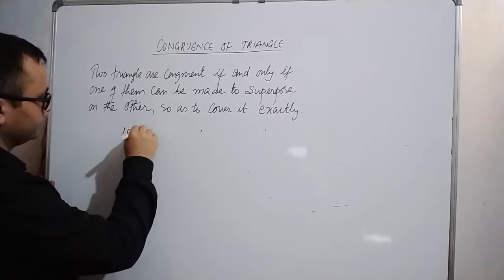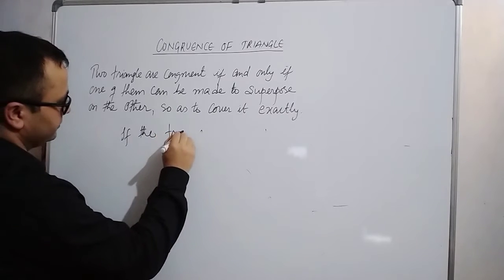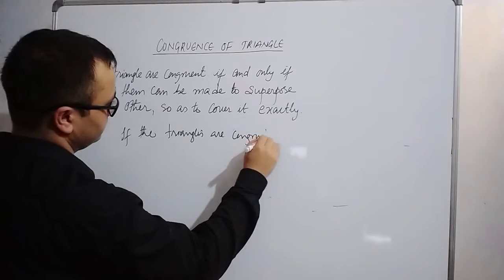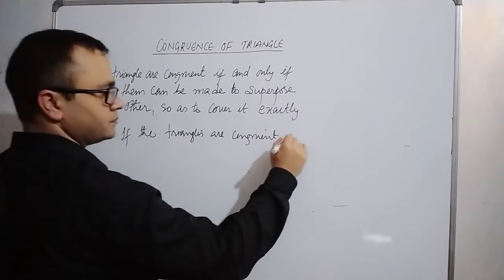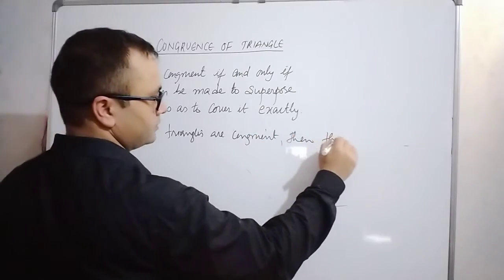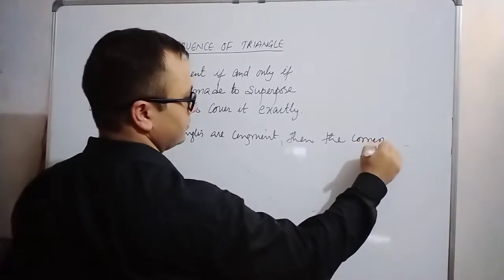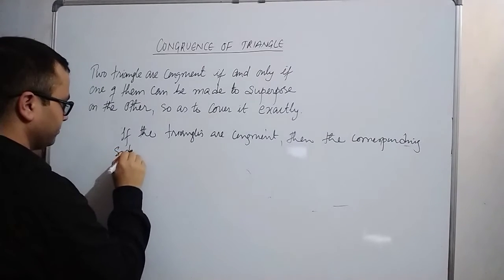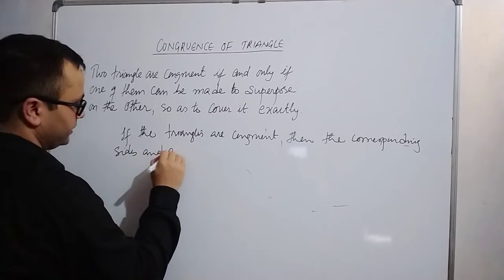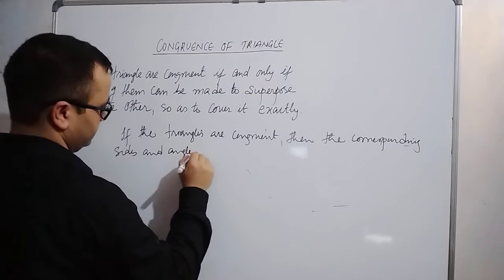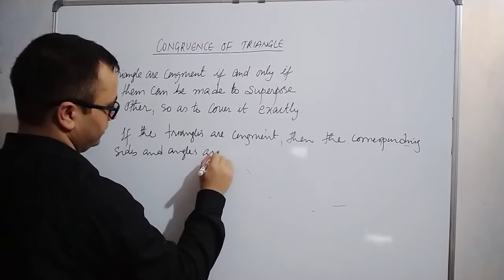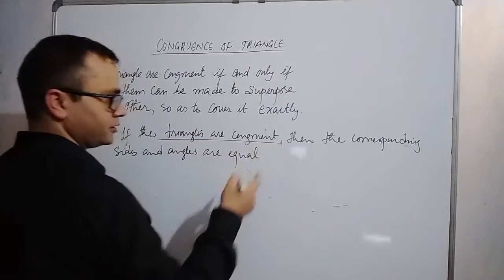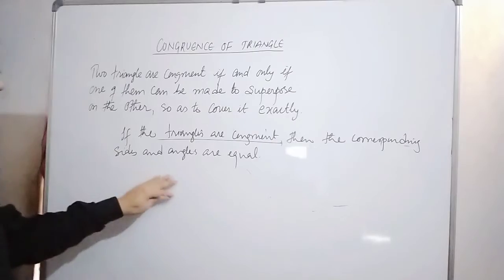If the triangles are congruent, then the corresponding sides and angles are equal.